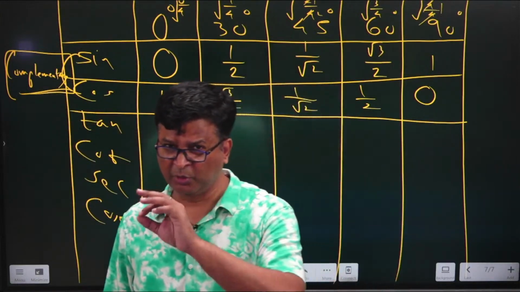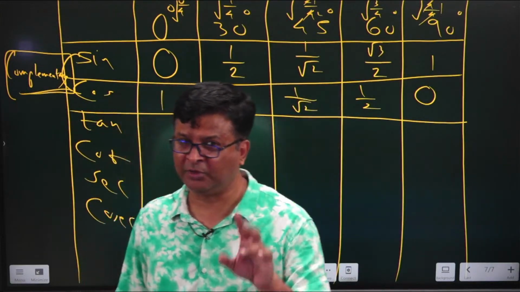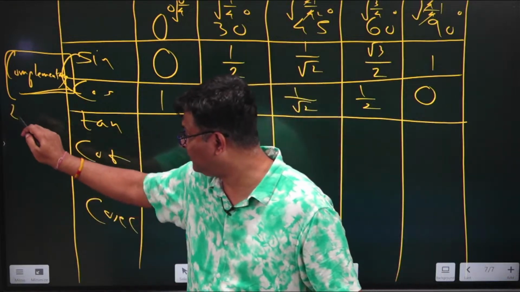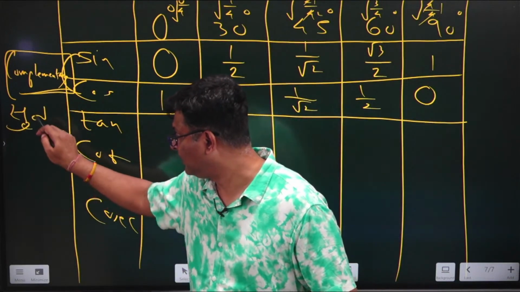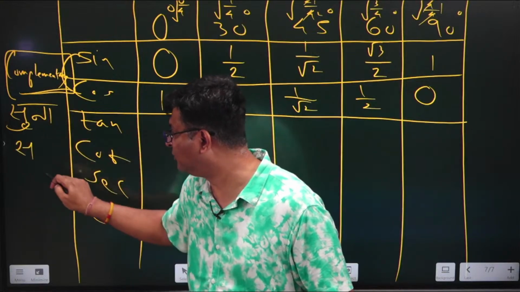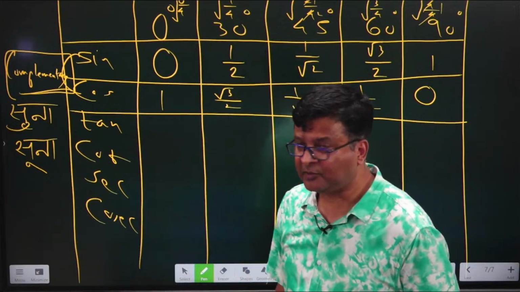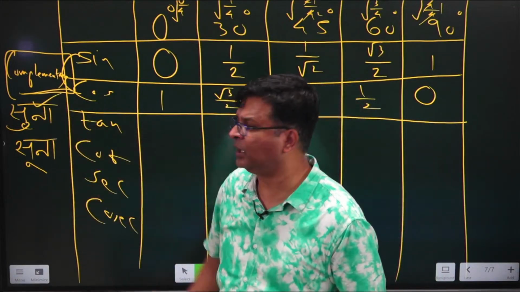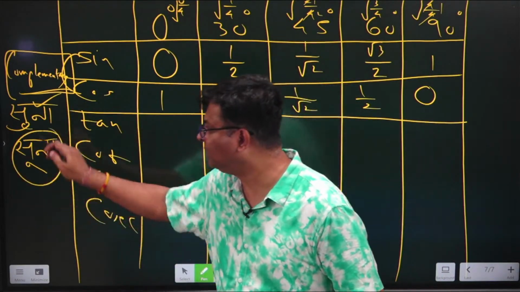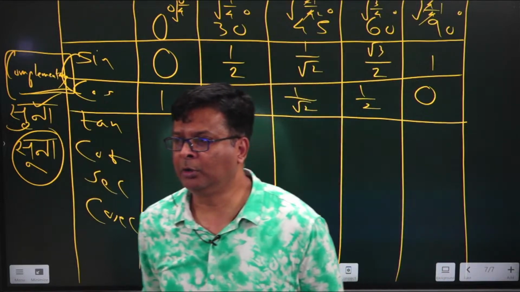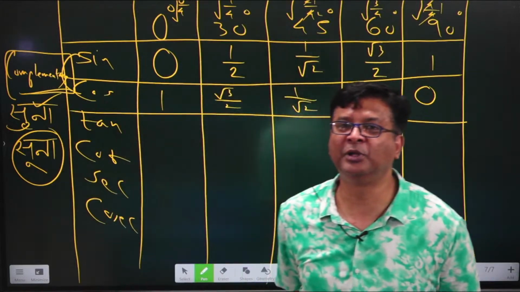ये term तुमने सुना है या नहीं? I don't know, because there are two types of suna. One is this suna and one is this suna. There is a difference between the two. Maybe some few of you may be suna, most of you will be shuna. So I don't know who are those who are suna and who is suna.